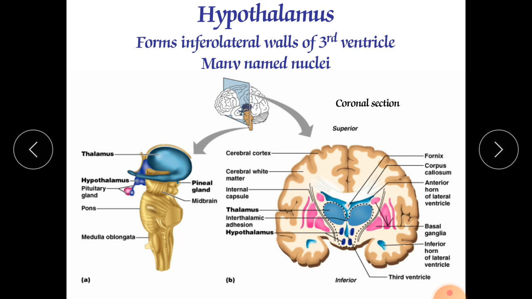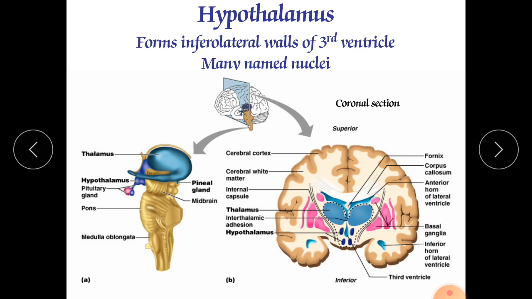So that contains the paraventricular nucleus, supraoptic nucleus, anterior hypothalamic nucleus and the suprachiasmatic nucleus. So this supraoptic region contains four nuclei. In that, first is paraventricular nucleus, second is supraoptic nucleus, third is anterior hypothalamic nucleus and fourth is suprachiasmatic nucleus.